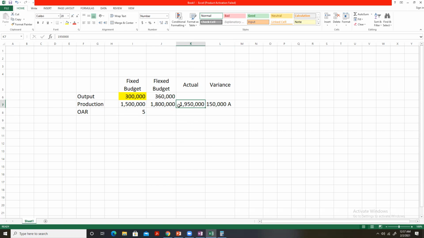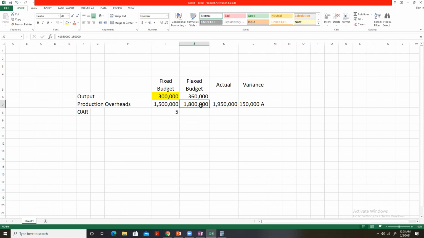So we first found the production overheads in the flex budget, and then we divided this 1,800,000 by 5 to get the actual activity level. This 360,000 is our actual output or actual activity level.